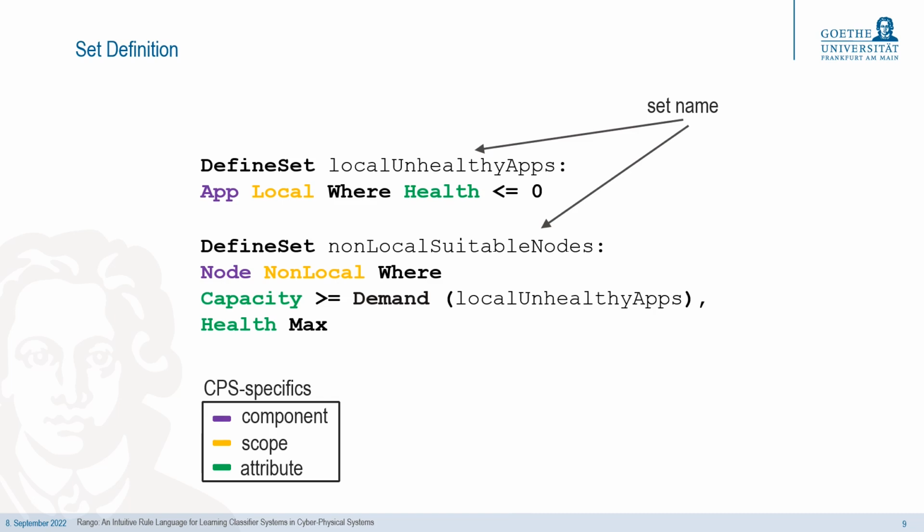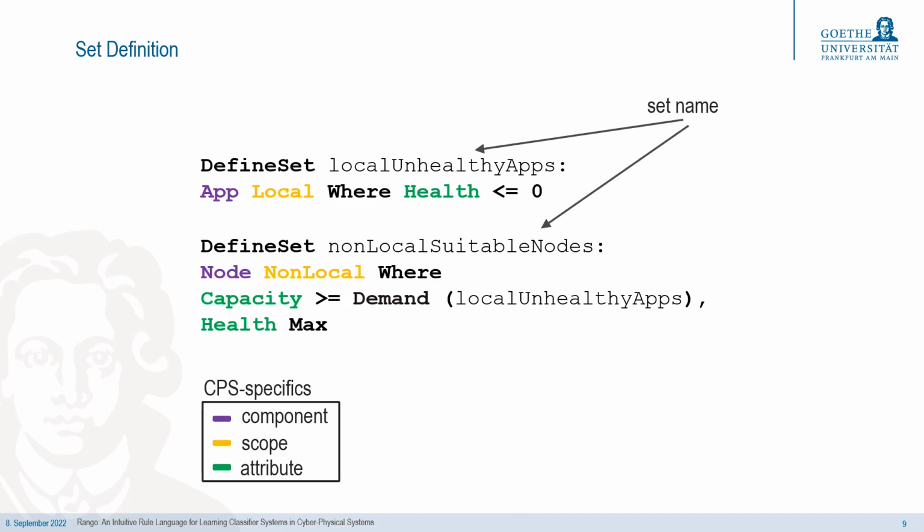Or sets can be defined via queries. Defining sets via queries makes it possible to keep the rules independent of specific applications or use cases. Instead, these sets are constructed dynamically based on the respective query. In a query, attributes can be compared to an arbitrary value, or the maximum or minimum value can be requested.